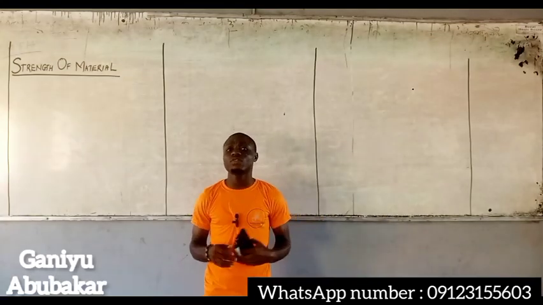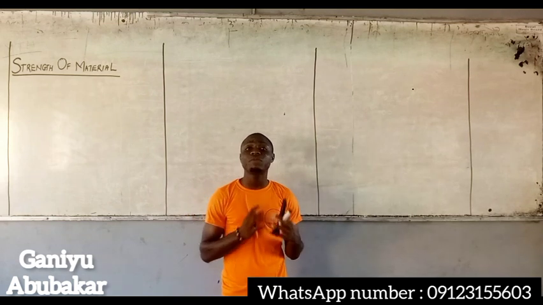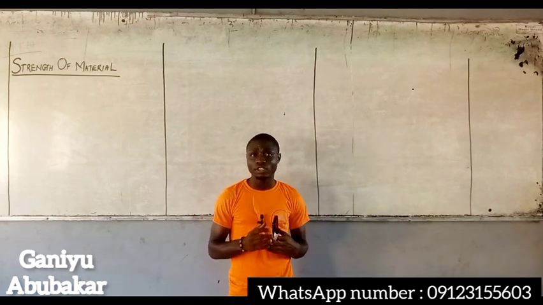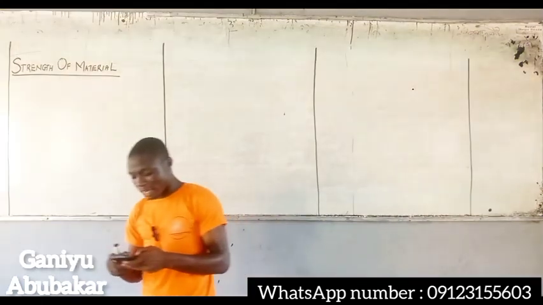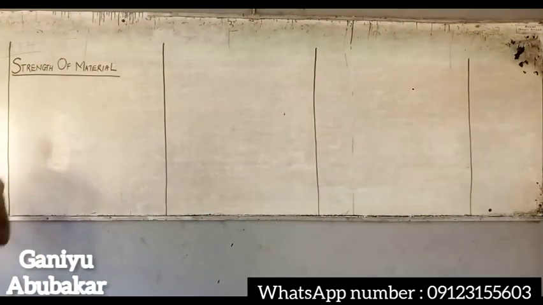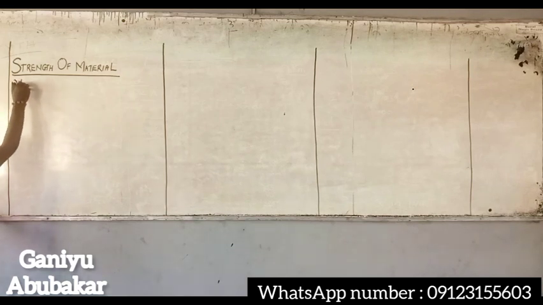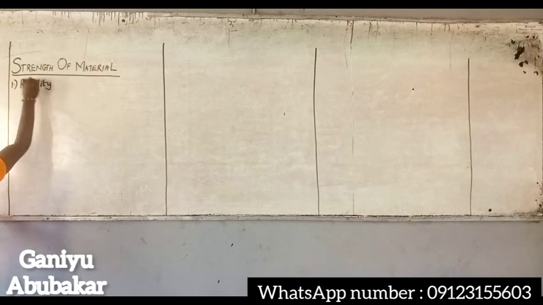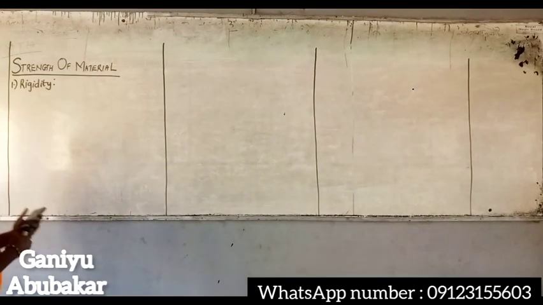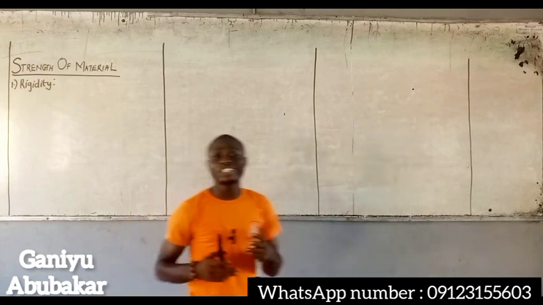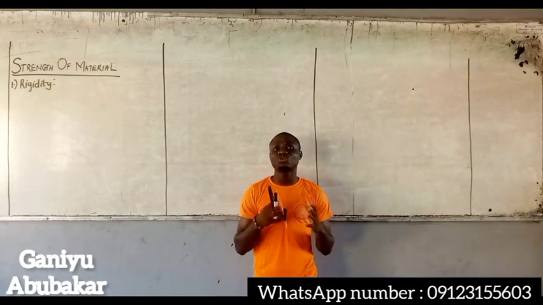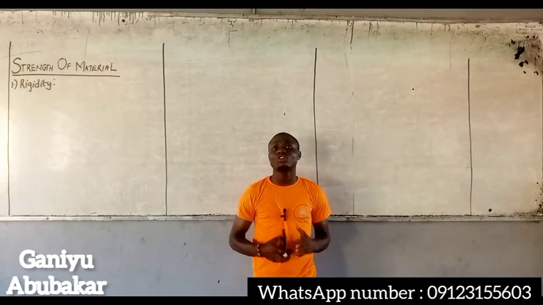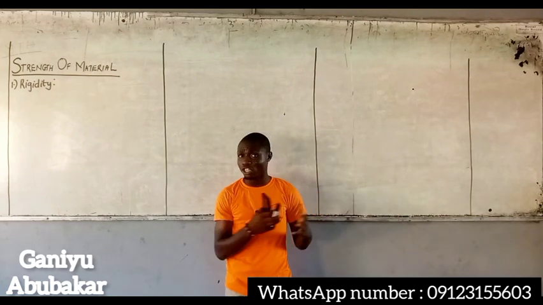In our study of this course, we're going to be familiar with some terminologies, right? So let's discuss the basic terminologies in strength of material. They are as follows. Number one, rigidity. What is rigidity by definition? Rigidity can be defined as the ability of a material to resist deformation on the applied force or load, right?